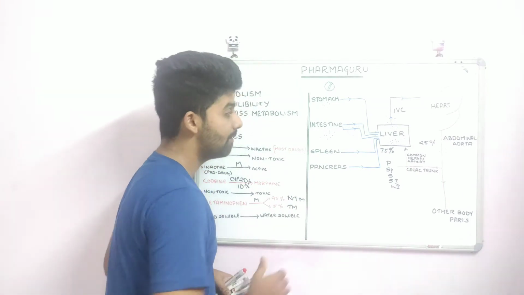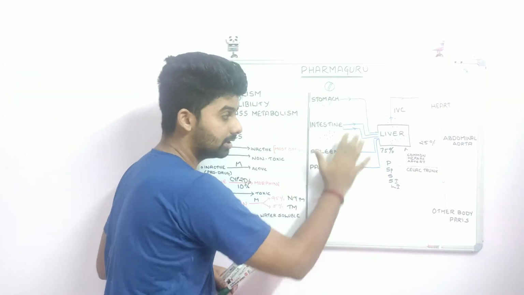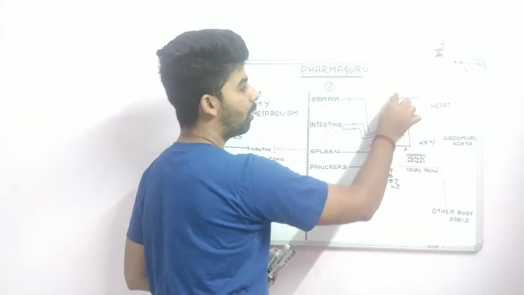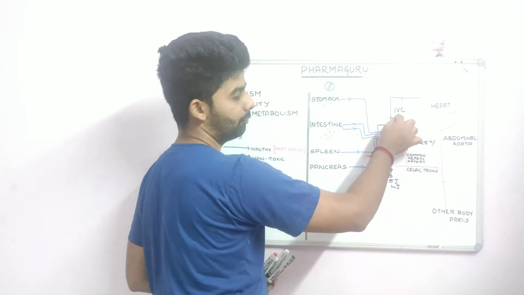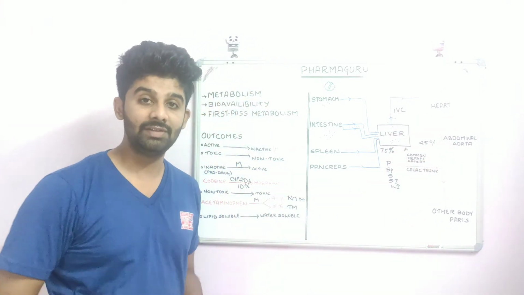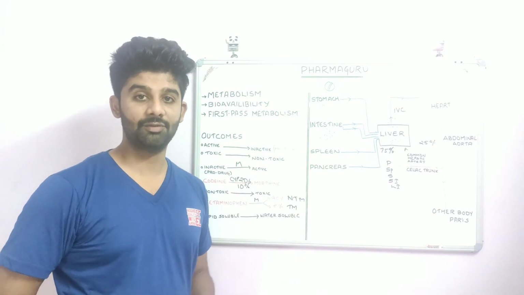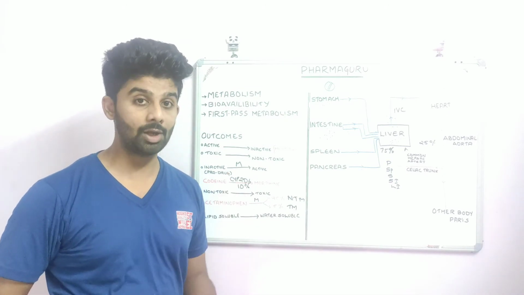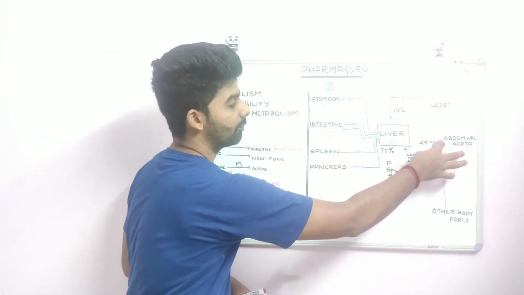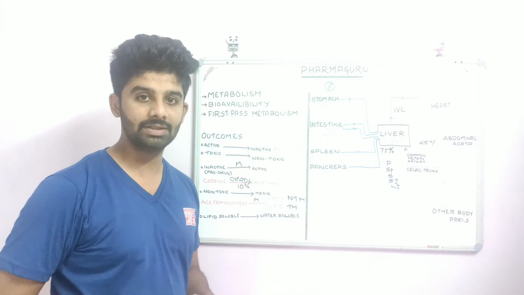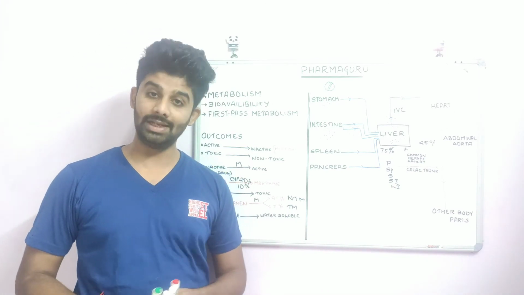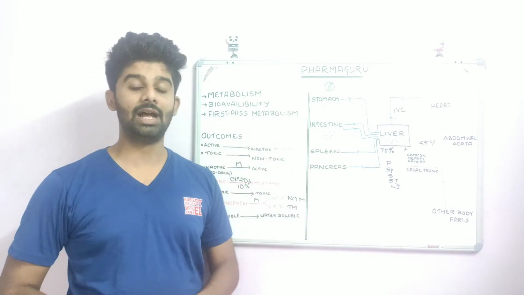So what happened? We gave a high dose of the drug, it entered the portal circulation before systemic circulation, got metabolized here, and only a small fraction of the drug, through the inferior vena cava and the heart, reached the systemic circulation, and that's why we say that the bioavailability is affected due to first pass metabolism. We define bioavailability as the amount of drug entering into the systemic circulation. See, only a small fraction of active drug has entered into the systemic circulation. So I think that now we really know what first pass metabolism is and how it will affect the